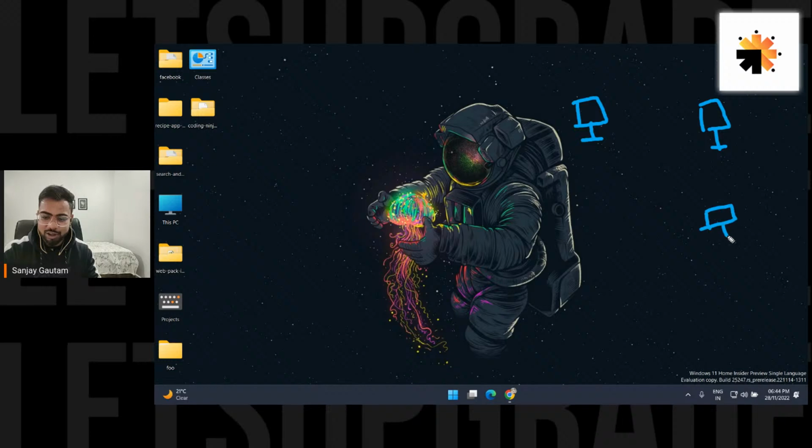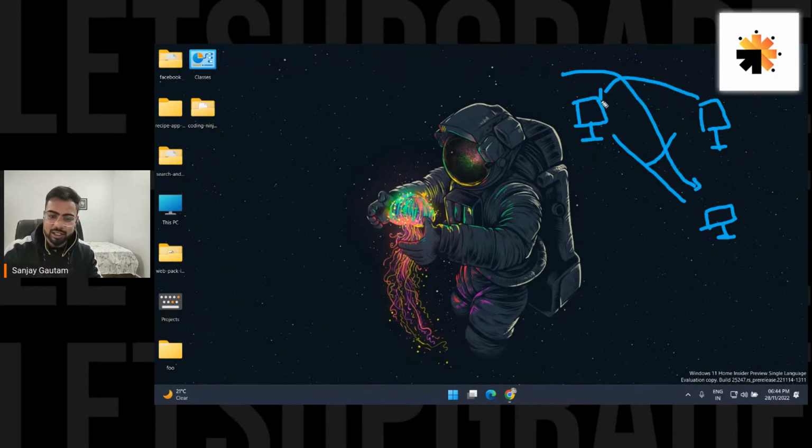These computers are just connected with each other. That's all, literally that's all about the internet. And these computers can share some information in between. This computer can share something with this computer, likewise this computer can share something with this computer. So now you know about the internet.